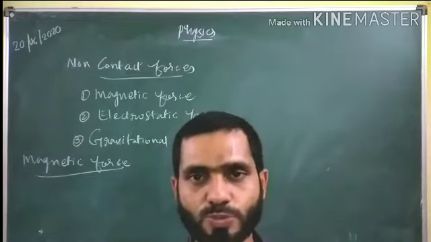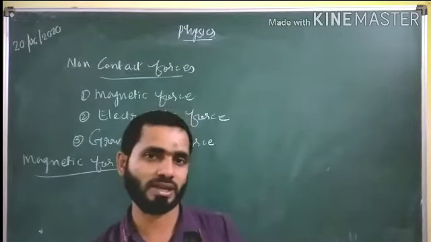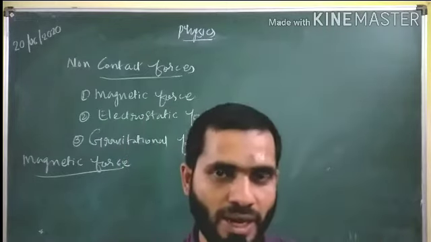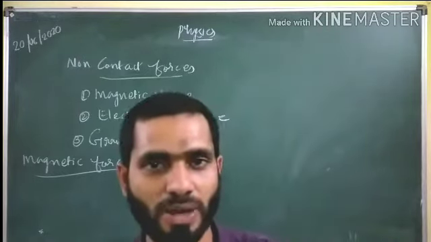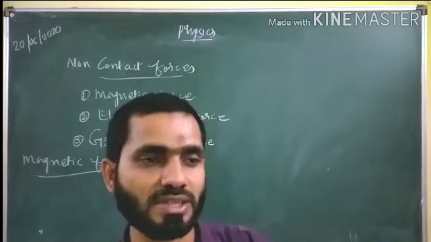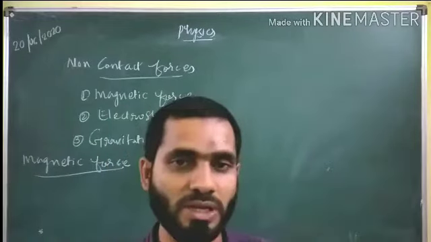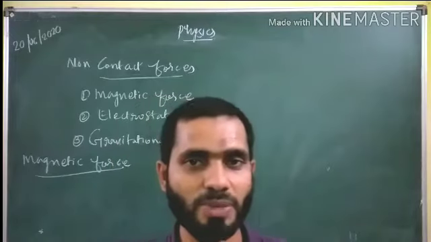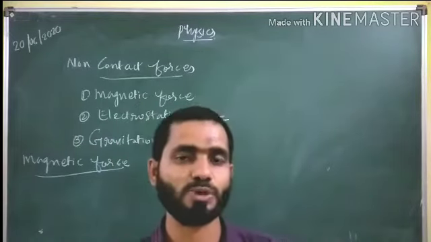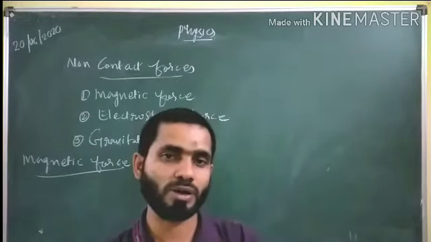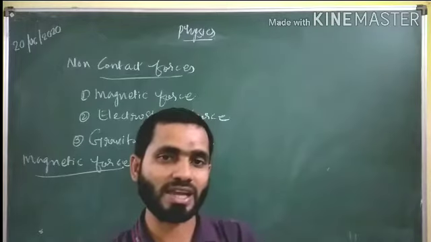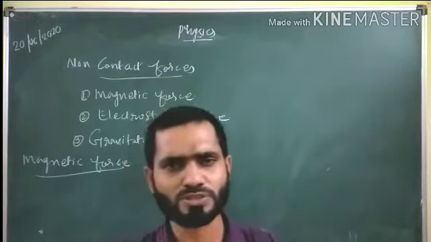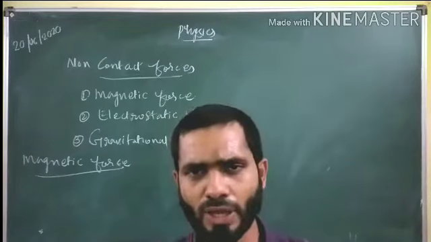What is this force property telling? Every magnet can attract other magnets, or a magnet can attract other magnetic materials. Iron, cobalt, nickel, these are the magnetic materials. So these materials will be attracted towards a magnet, or the magnet can attract those materials. So that is the force property.